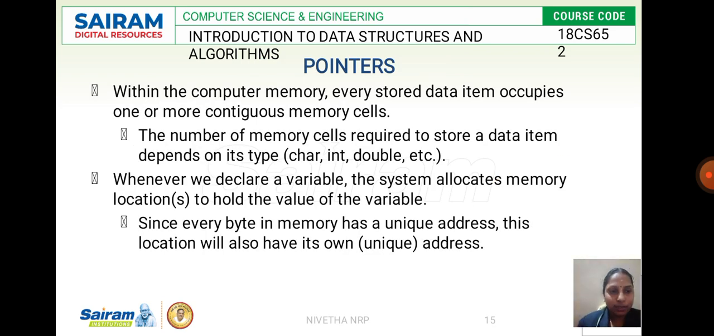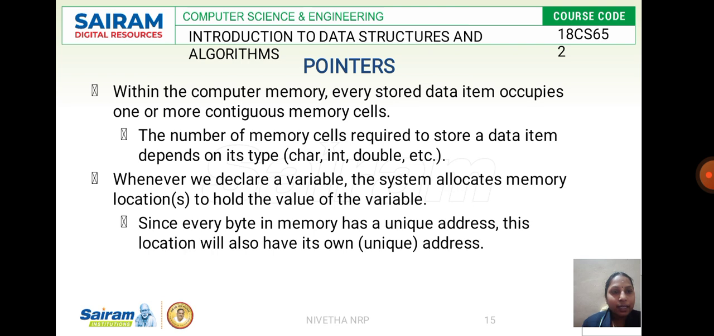Next we'll go to the third concept of the last session, that is pointers. This is the most widely used concept in C, and it deals with memory allocation and accessing the memory of a program. Usually, whenever we give an instruction and compile a program, all the data items should be stored. They occupy memory cells, whichever memory is free and available.